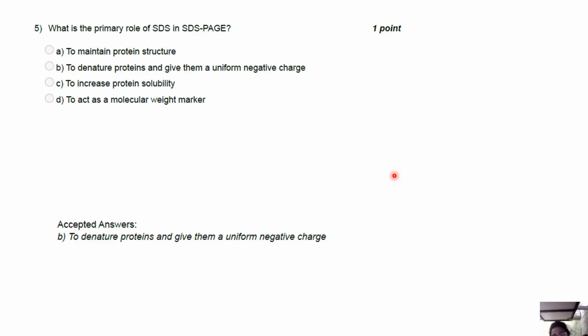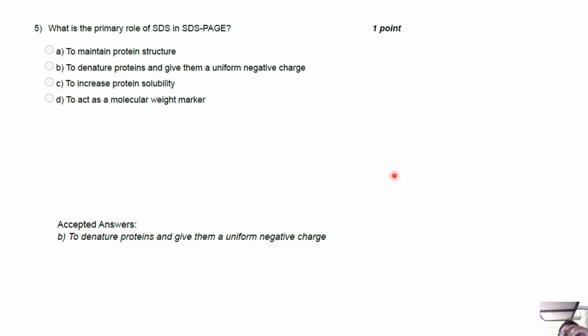Now, it also enables size-based separation. How? Because all proteins have a similar negative charge per unit mass, their movement during electrophoresis depends only on molecular size. Smaller proteins will move faster through the gel pores.